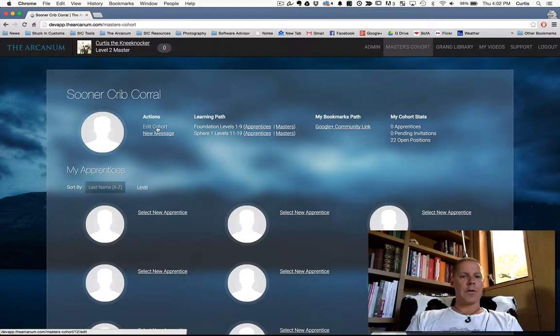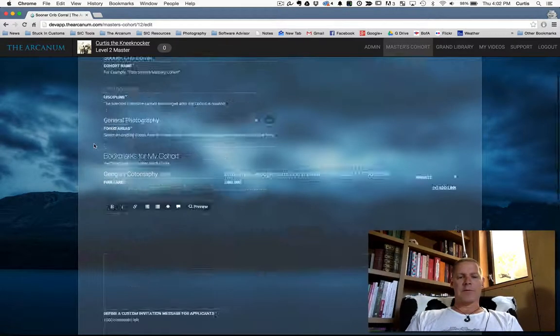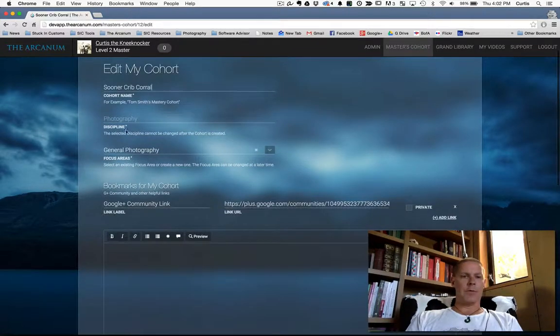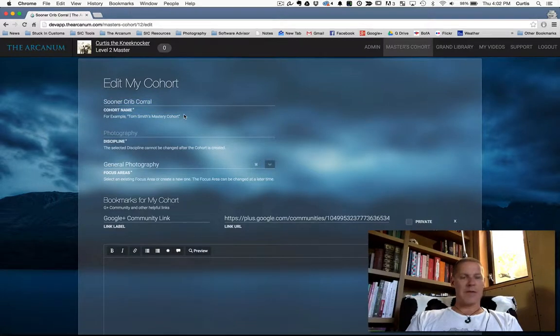Now I'm going to edit the cohort, and you'll see here it looks a lot different. What we're doing here is capturing some new information, and I'll explain each of these briefly. You can always name your cohort whatever you want. We recommend your name in Mastery Cohort or Foundation Cohort. Mine's called the Oklahoma Sooners Crib Corral.